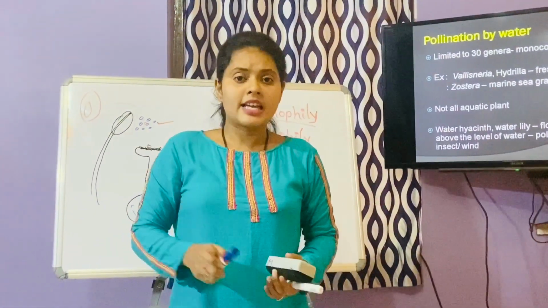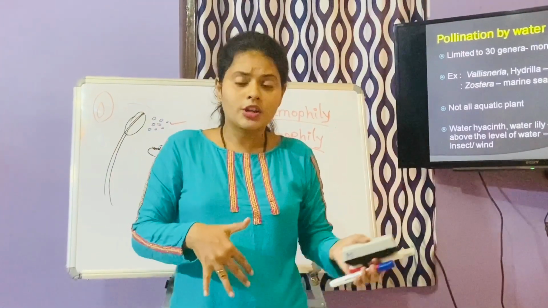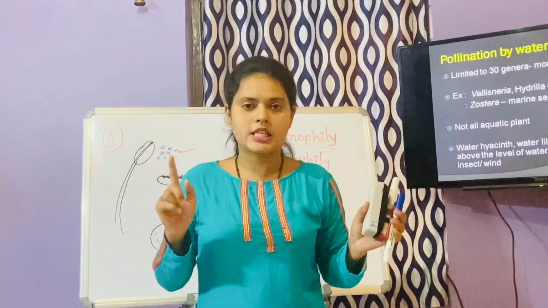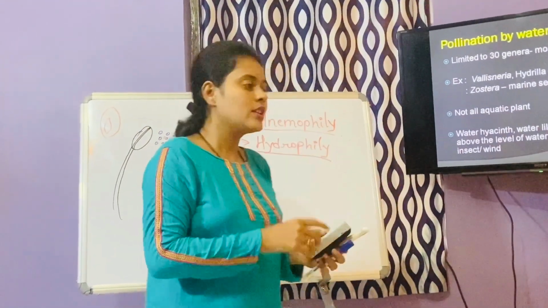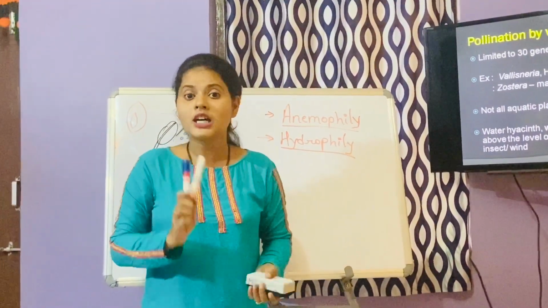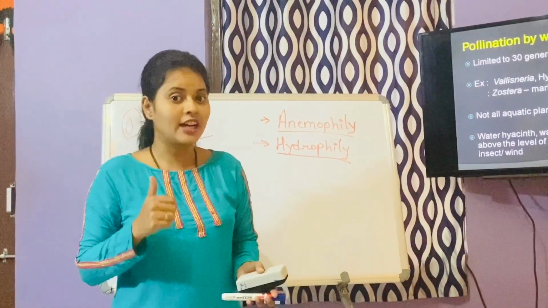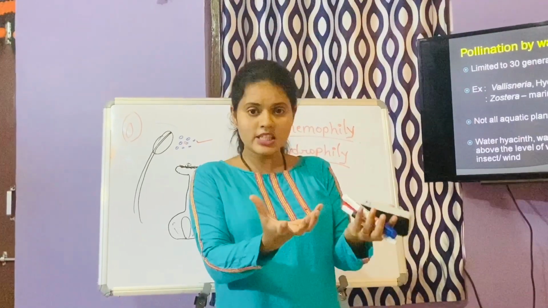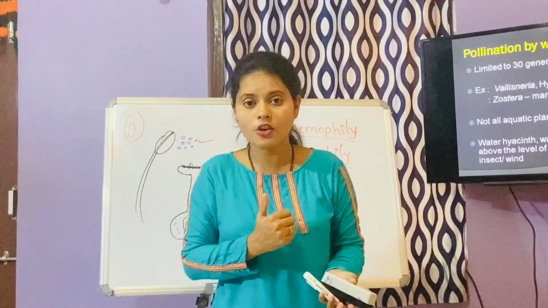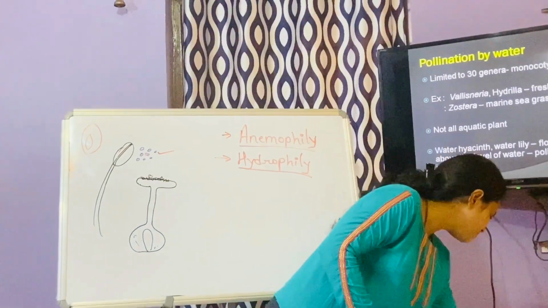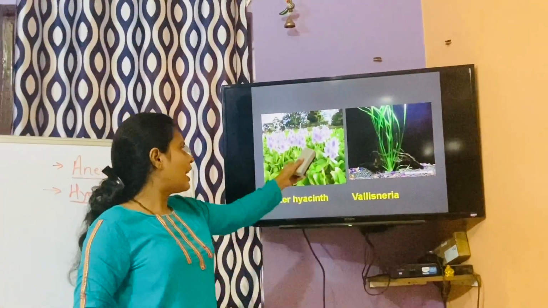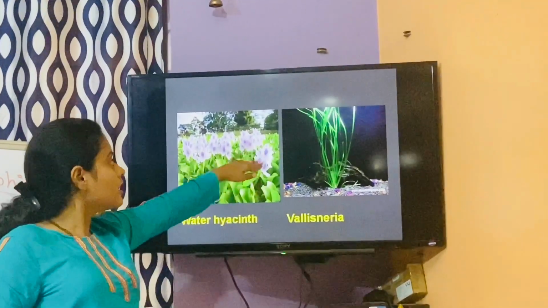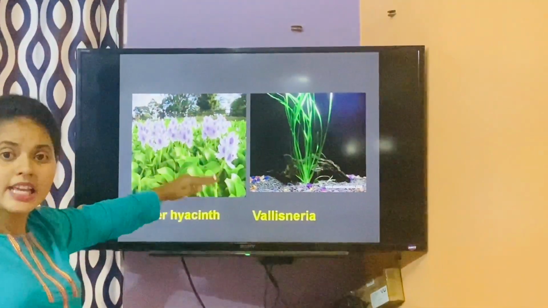Now you will say that all flowering plants present in the water are pollinated by water. We cannot say that. For example, water hyacinth, Eichhornia, the terror of Bengal, has beautiful purple colored flowers, right? And these flowers emerge on the surface of water. I'll show you the picture here. See, this is the flower I'm telling you. These flowers are on the top of the water, with water inside, right?